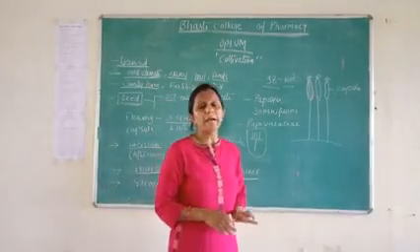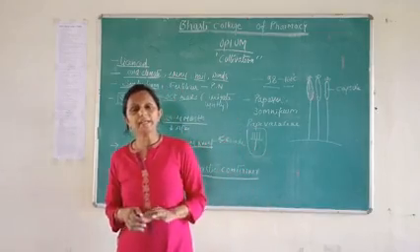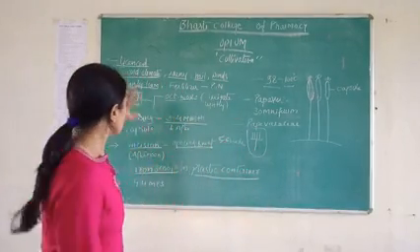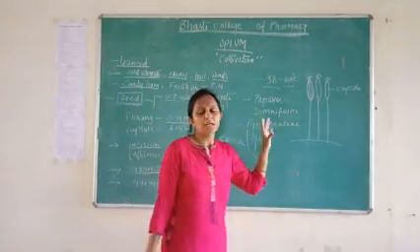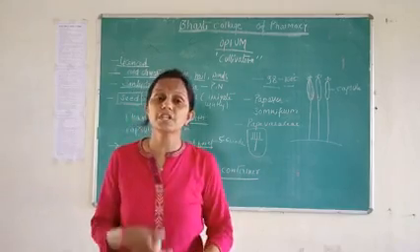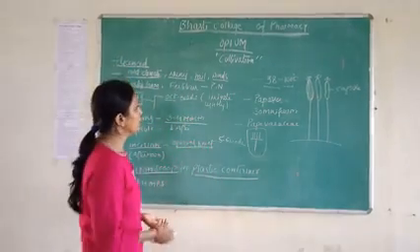It should be packed in an airtight container. These are all the cultivation, collection and preparation steps of opium.